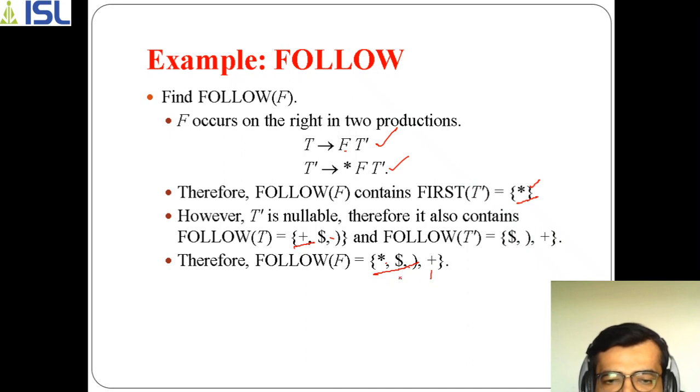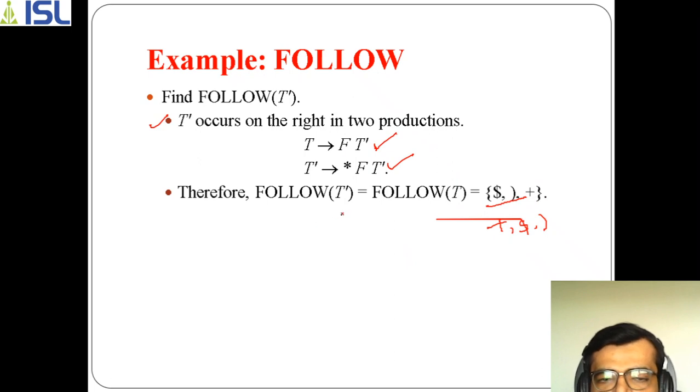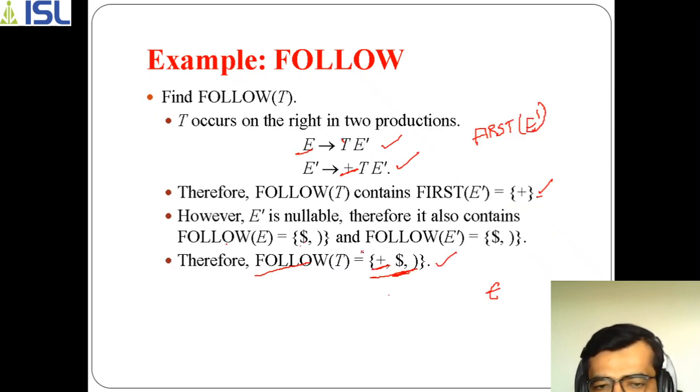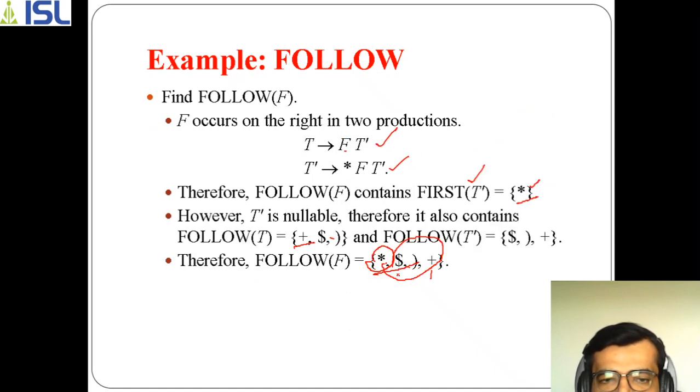So in this way you are getting all these four values. Remember, why are you getting asterisk? Because you are performing first of T dash. And why are you getting these three values, dollar, closing bracket, plus? Because you have to follow the parent of T dash. The parent of T dash is T. And what is the follow of T? Just now we have seen, right? Follow of T, we got these three values. So the same three values will be taken here. In this way we perform follow of F.